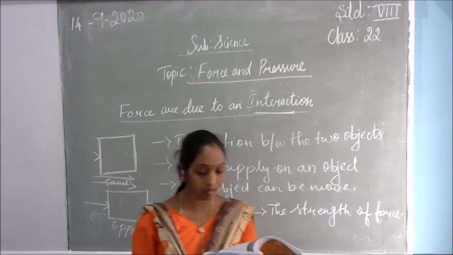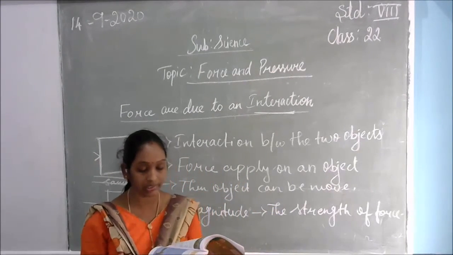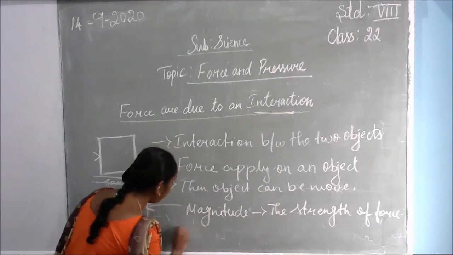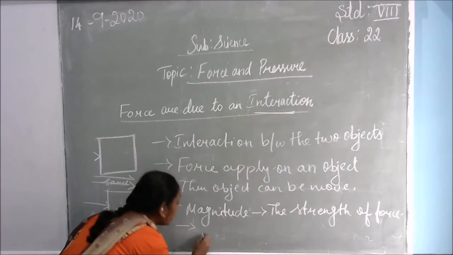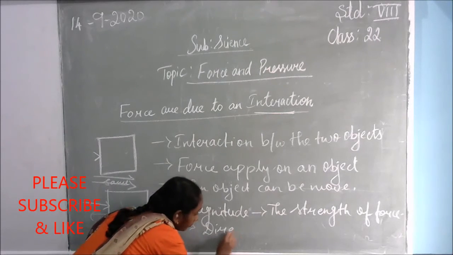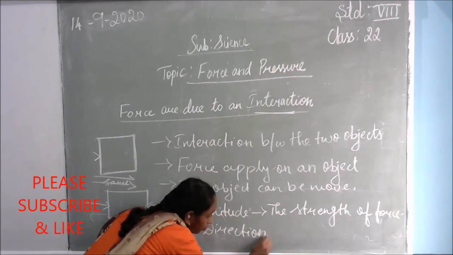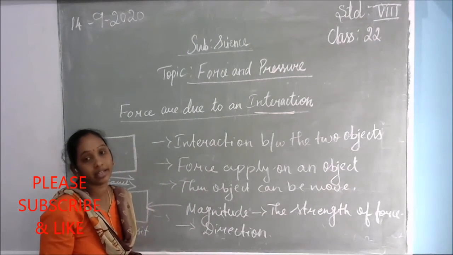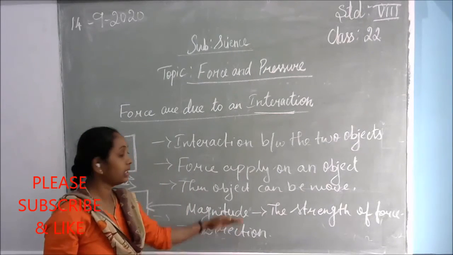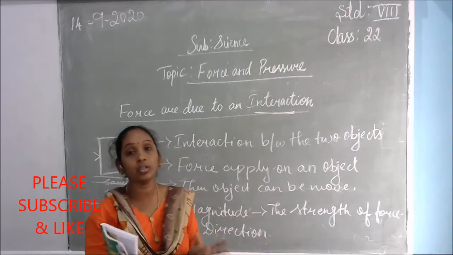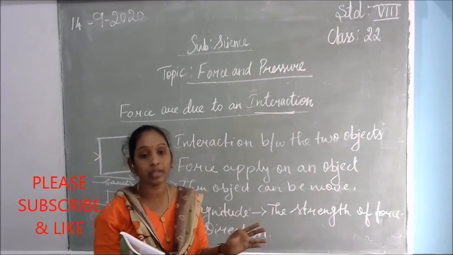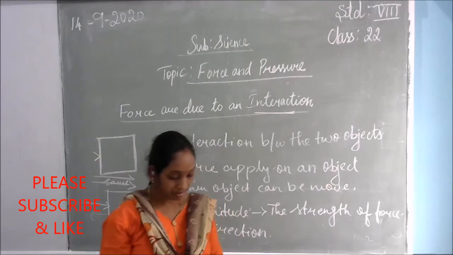Also, the direction of the applied force can change. So here the direction will be changed, but the magnitude won't differ. Direction means which side the more force is applied, and that direction will move the object. But magnitude means how much force we applied, the total strength of the force we are applying there. That is the magnitude.